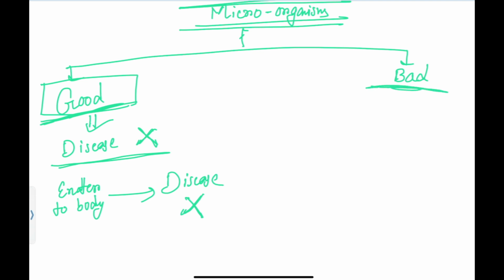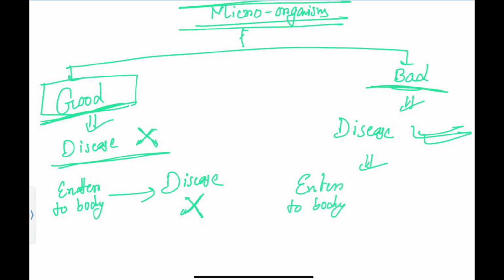Now some microorganisms are bad in nature. Bad means a sign of negativity. That means they will damage our body tissue. As a result, they will cause disease. So they have the ability to cause disease. If they enter our body, they start to multiply. As a result, they increase their number and they will cause disease.